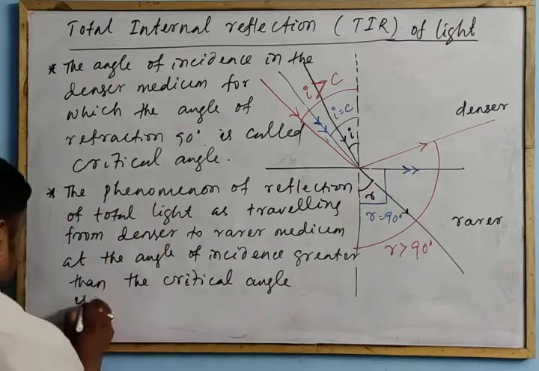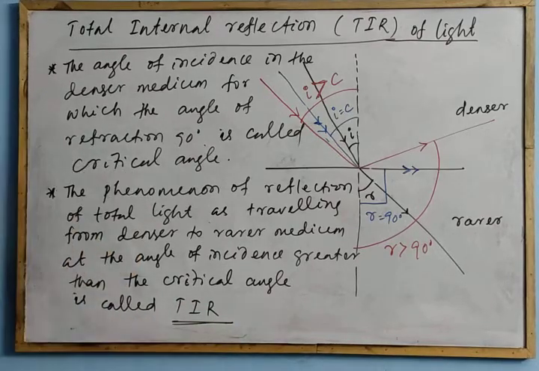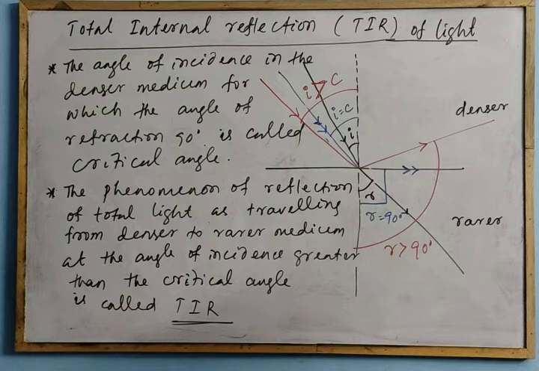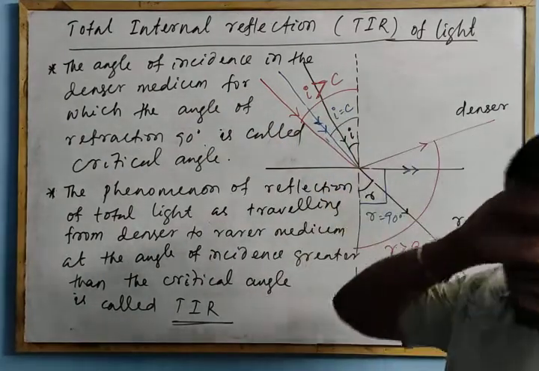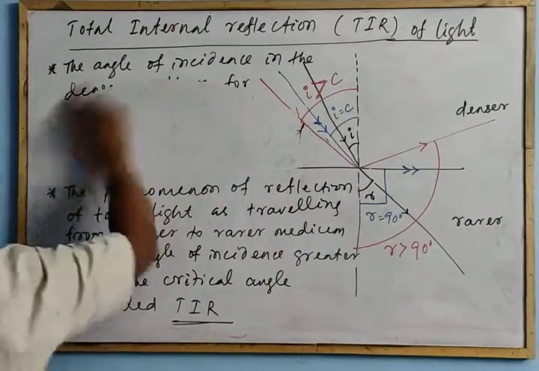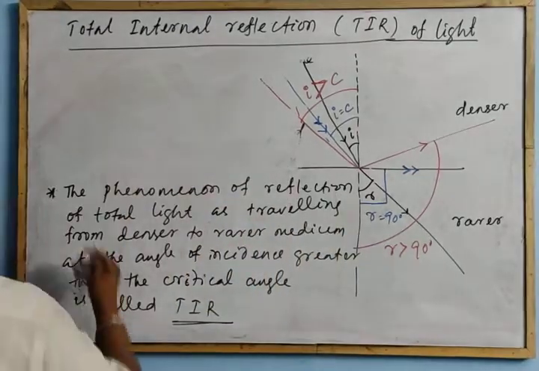The critical angle case is called total internal reflection, TIR. So the question comes: what are the conditions for total internal reflection? Then we will go again for critical angle. Now the question is, what are the conditions for TIR?